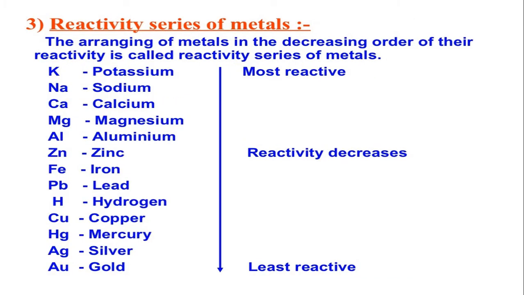Next, the reactivity series. What is the reactivity series? The reactivity series is the arrangement of metals in decreasing order based on their reactivity, that is, how they react. Based on that, they are arranged in decreasing order.